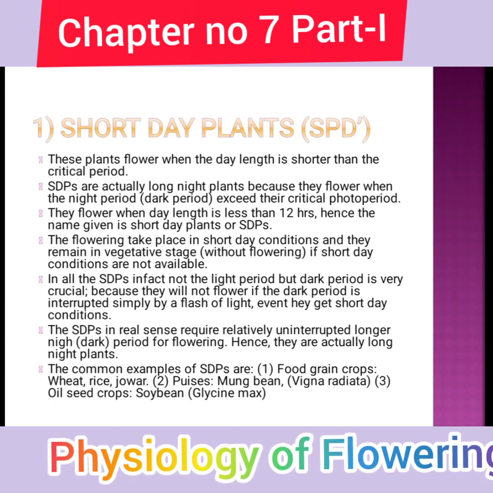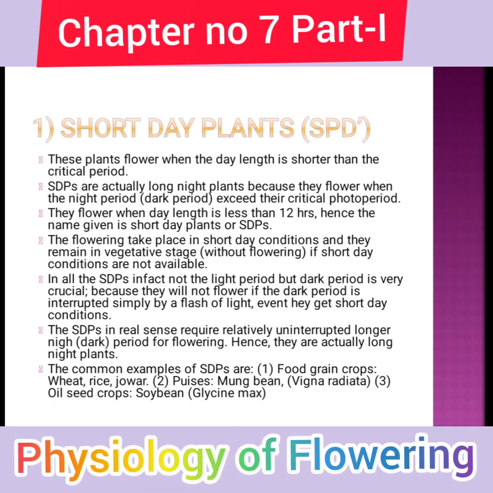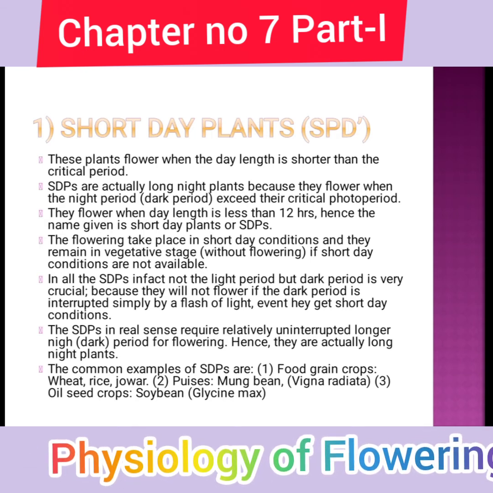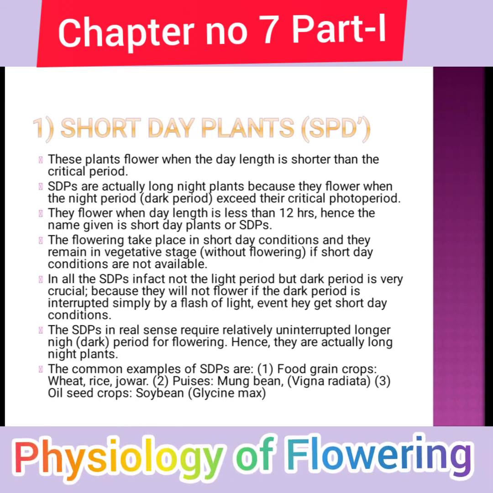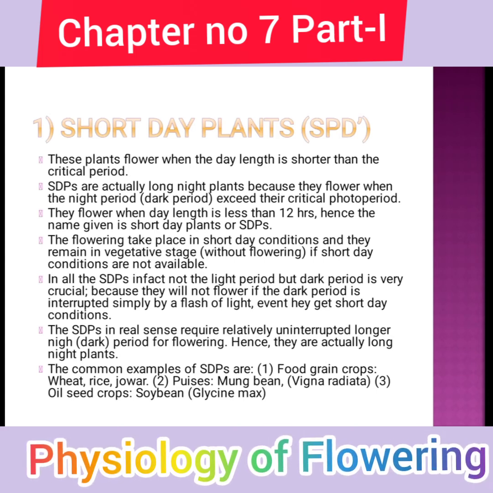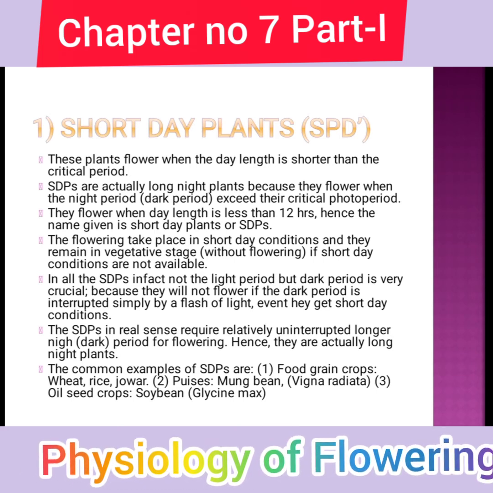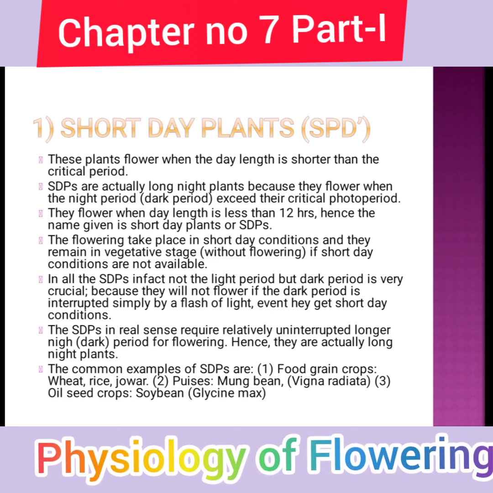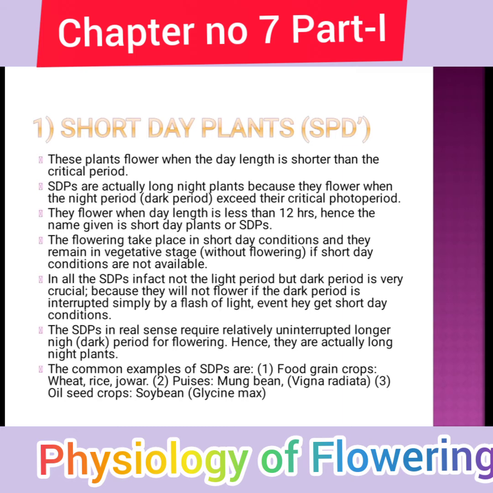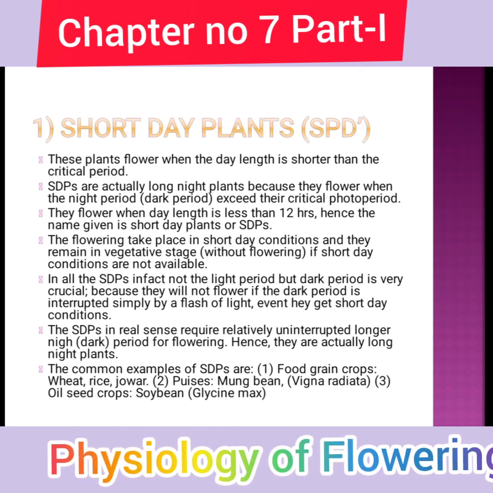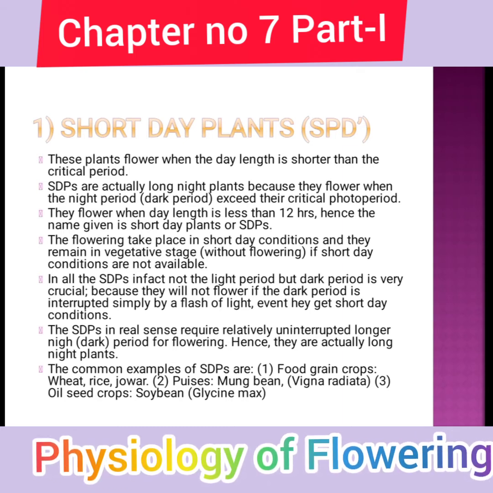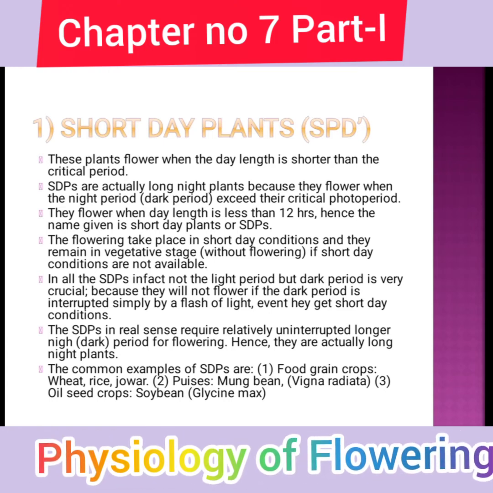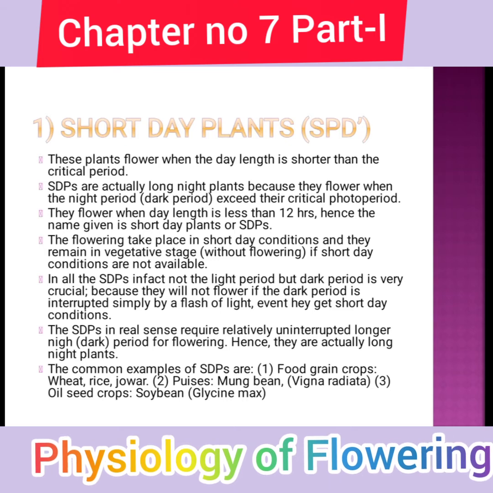For flowering, such a plant requires less than the critical photoperiod. For flowering, short day plants do not need more light than the critical photoperiod. The critical photoperiod is the optimum photoperiod, for example 12 hours or 8 hours.